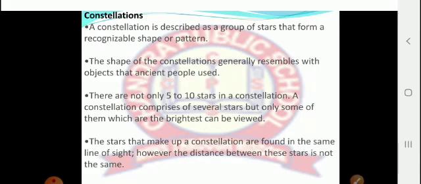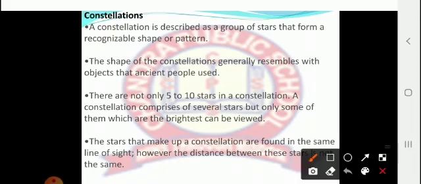A constellation comprises several stars, but only some of them, which are bright, can be viewed from the earth's surface.